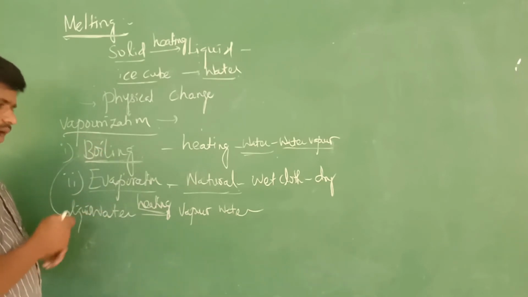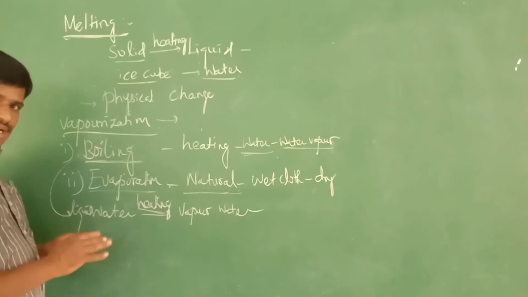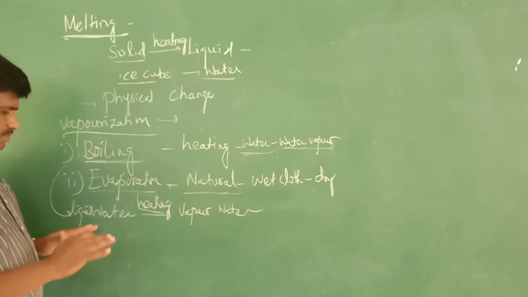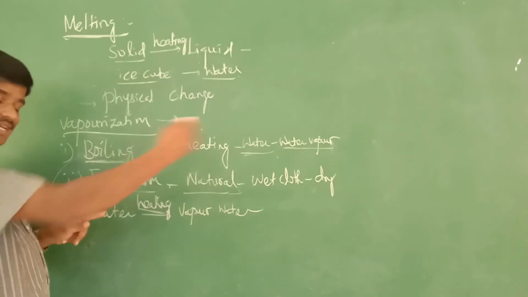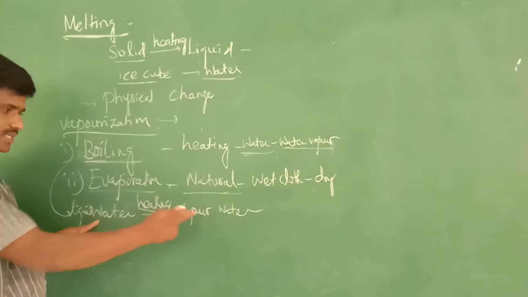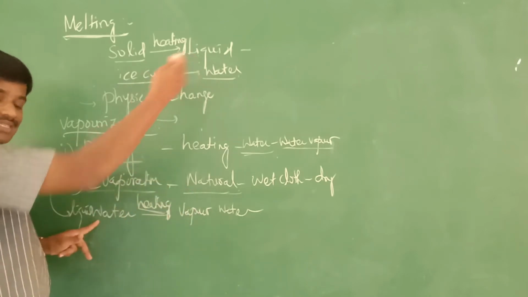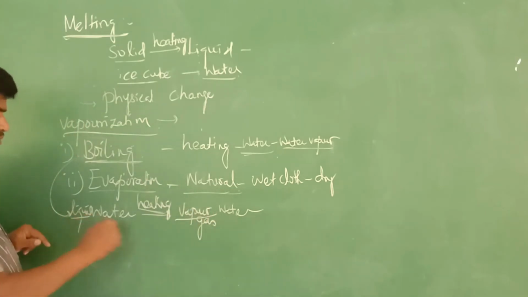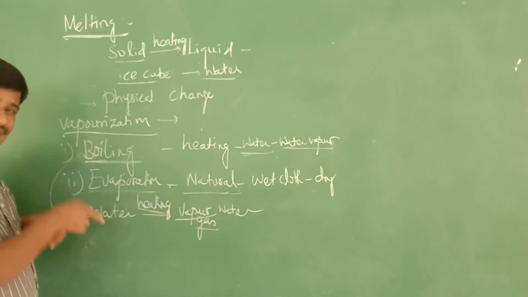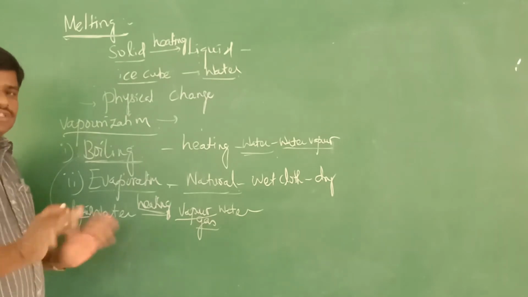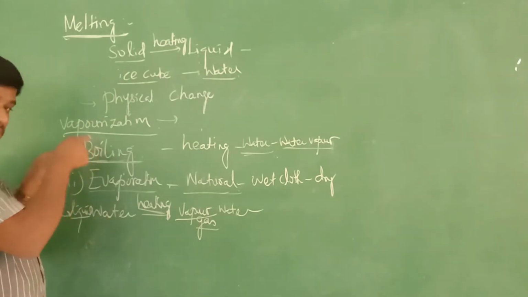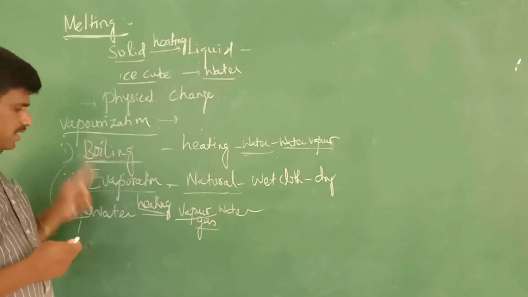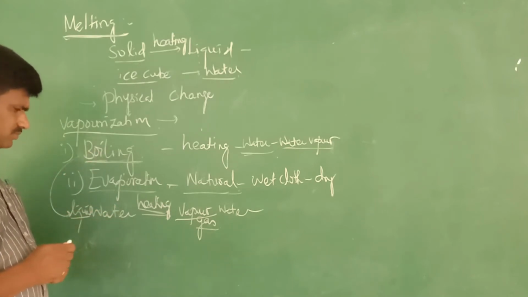Understood? There is no new substance obtained, because here only the state is changing. Liquid gets converted into gaseous state. Vapor state is called gaseous state. Only the state is changing. No new substance is formed. So boiling is also one of the physical changes. This you should understand.